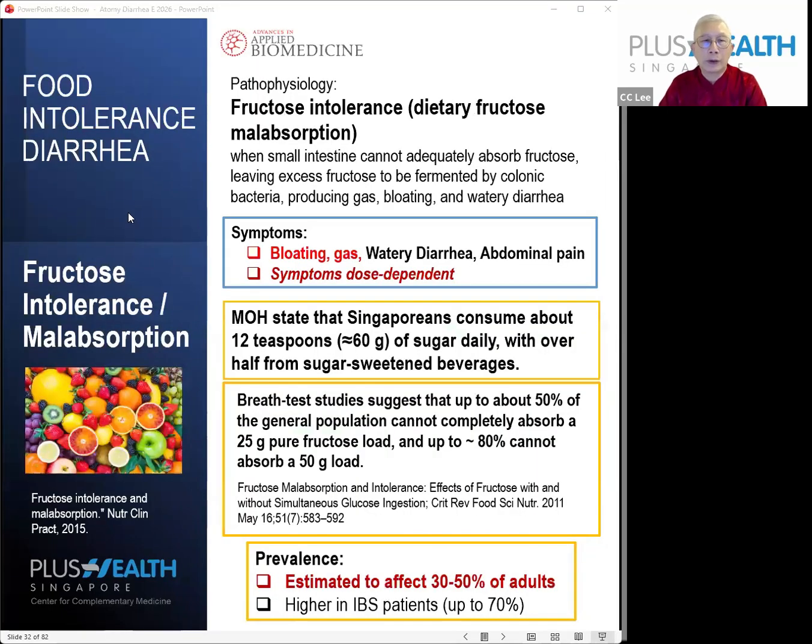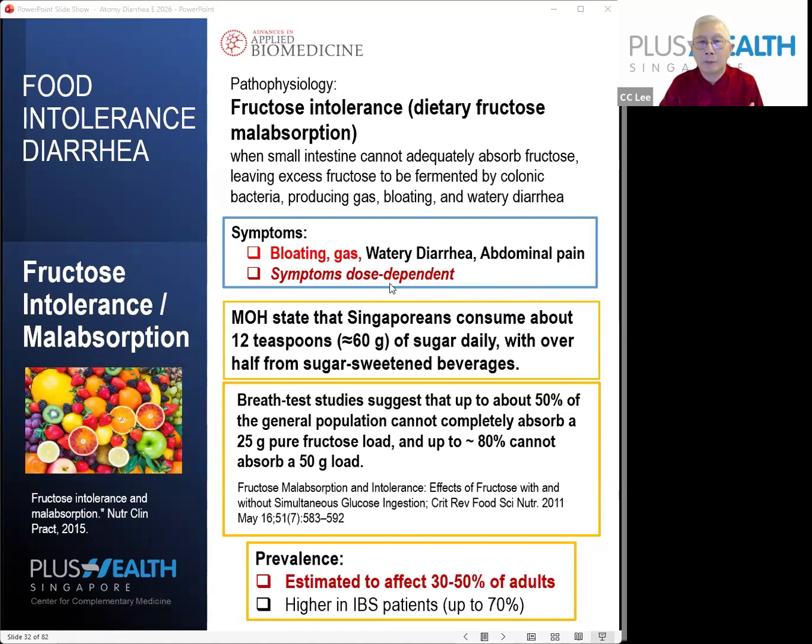Okay, fructose intolerance and malabsorption. Now, this is actually due to the sugar. That one is not the milk carbohydrate. So in this case of fructose intolerance, what are the symptoms? The very distinguishing symptom is bloating and gas. Although the diarrhea is still watery, with abdominal pain, the distinguishing symptom is bloating and gas itself.